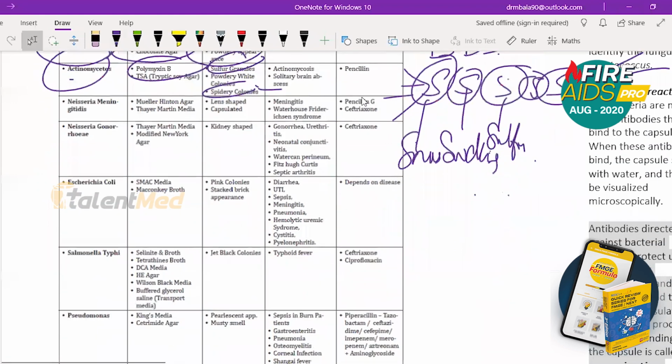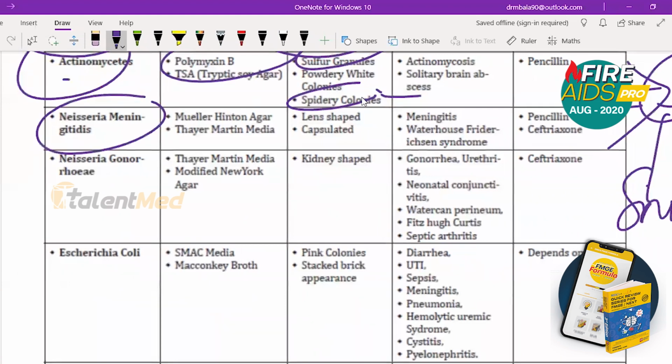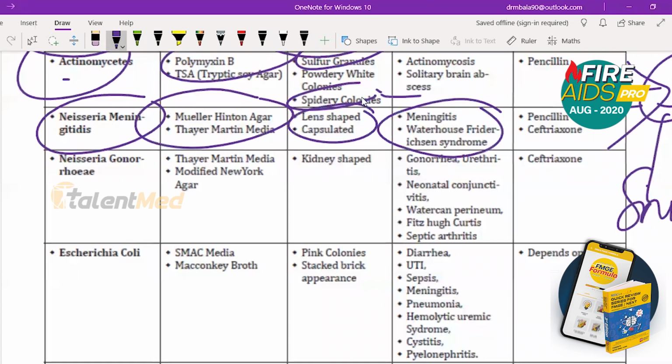Next is Neisseria meningitidis. Muller-Hinton agar, Thayer-Martin media is used. It is lens-shaped and capsulated. It causes meningitis. Complication is Waterhouse-Friderichsen syndrome. So contrast with meningitis is gonorrhea. Both are Neisseria infections. Thayer-Martin media, modified New York agar is used.